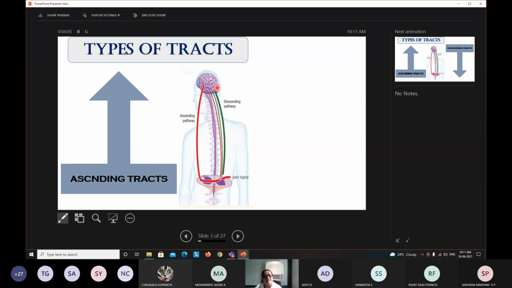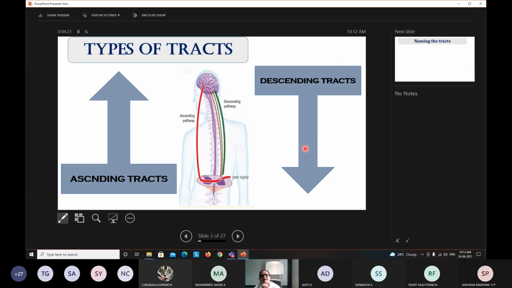Whereas the nerve bundles carrying information from the brain back towards the spinal cord and then to different parts of the body, from brain to the periphery, are called descending tracts. So we have two types of tracts, ascending tracts and descending tracts.